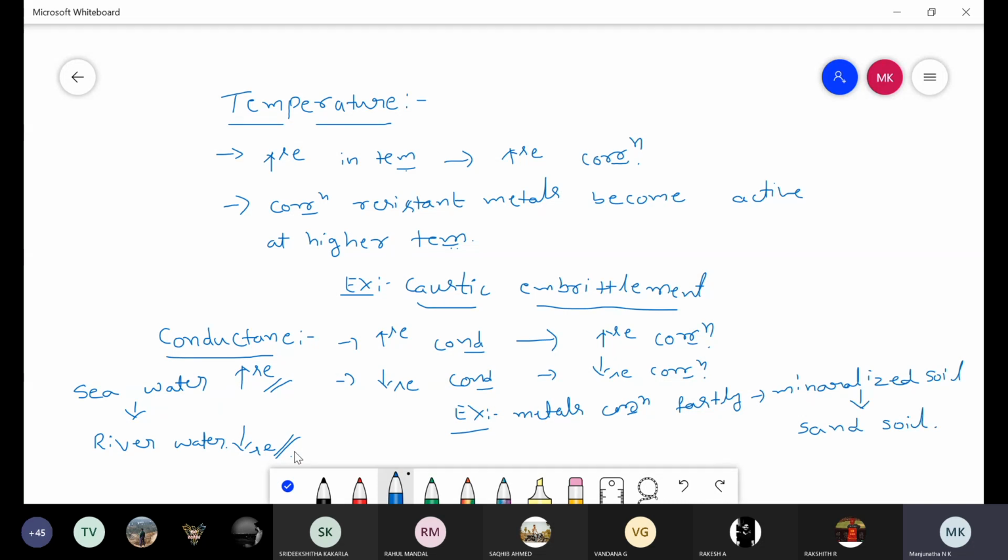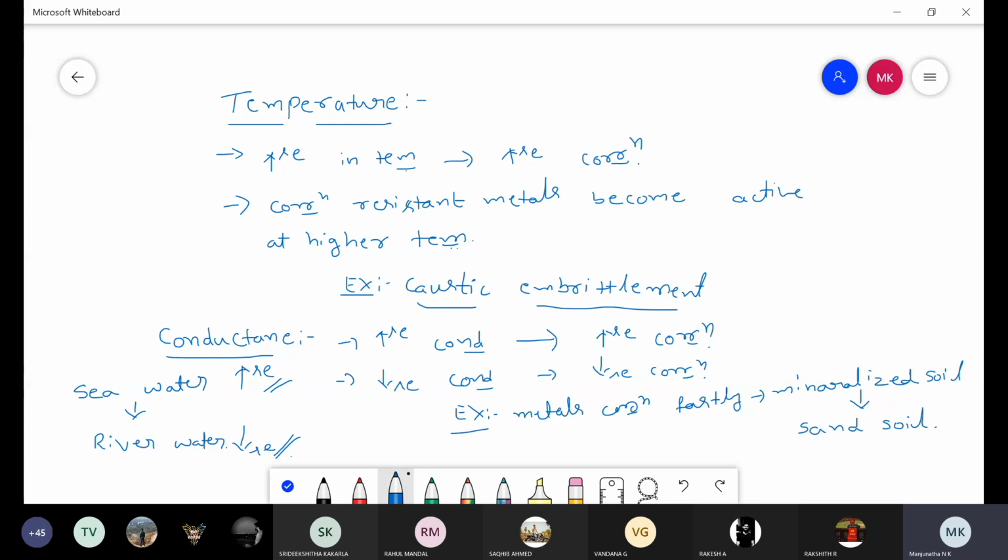Coming to the last one, conductance. Increasing in the conductance increase the rate of corrosion, decreasing in the conductance decrease the rate of corrosion. For example, metals undergo corrosion fastly in mineralized soil than sand soil. Next one, metal undergo corrosion fastly in sea water than river water.